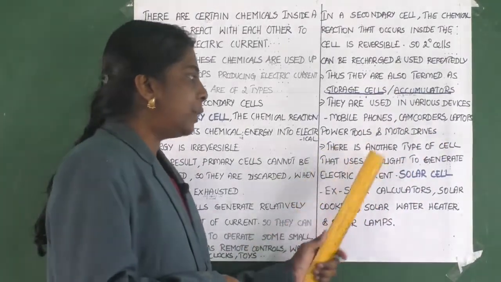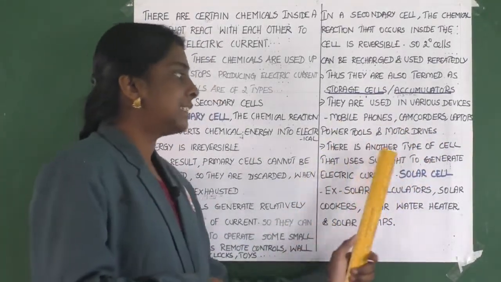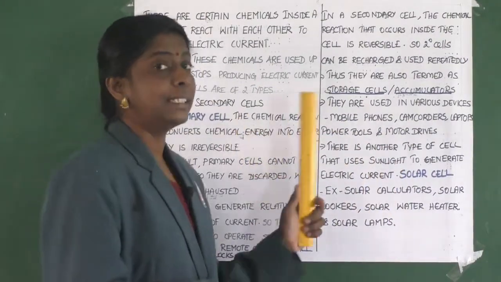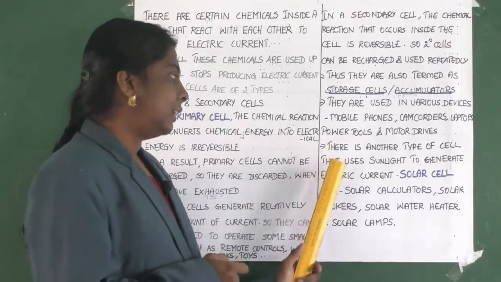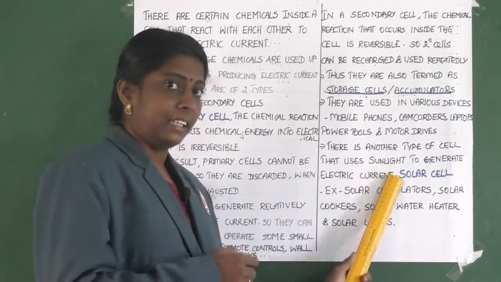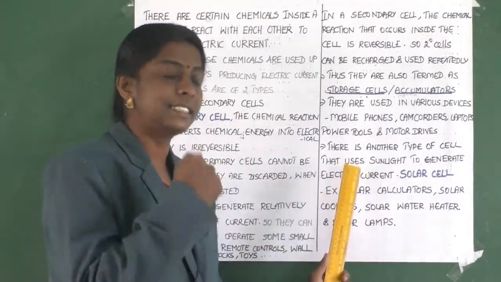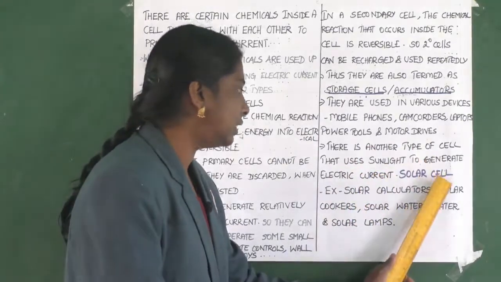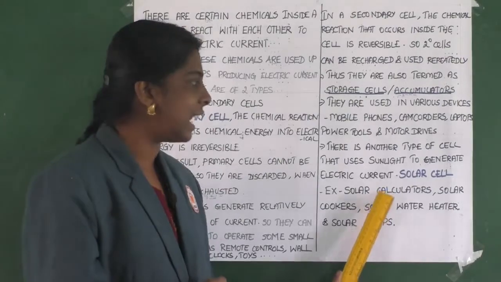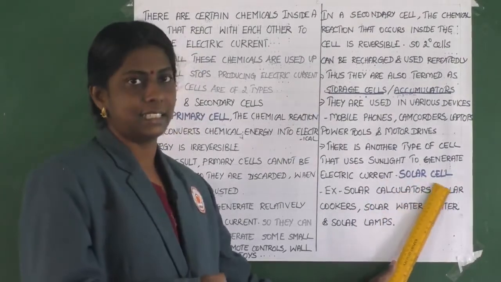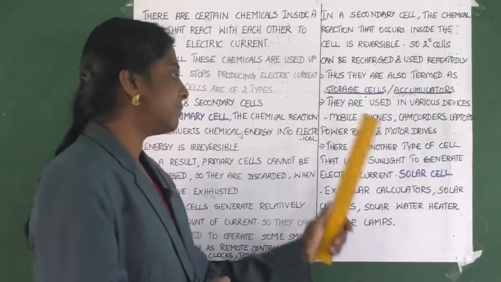Then there is another type of cell that uses sunlight. Apart from primary and secondary cells, their main source of energy is sunlight to generate electric current. That is the solar cell.